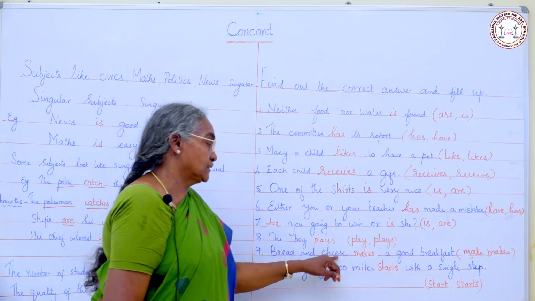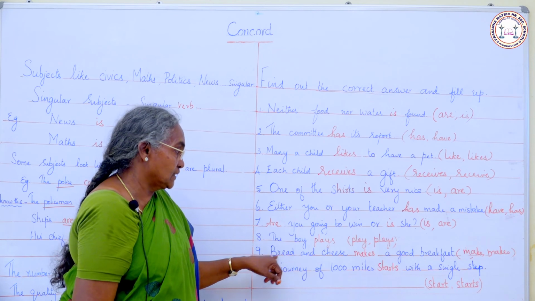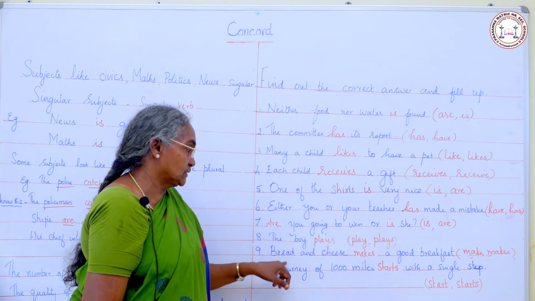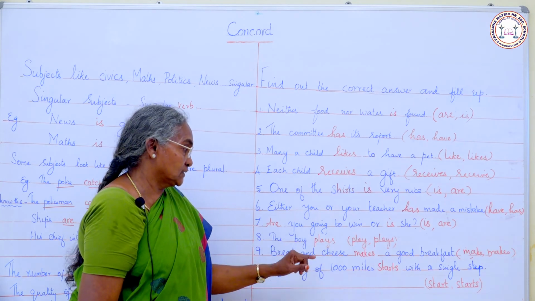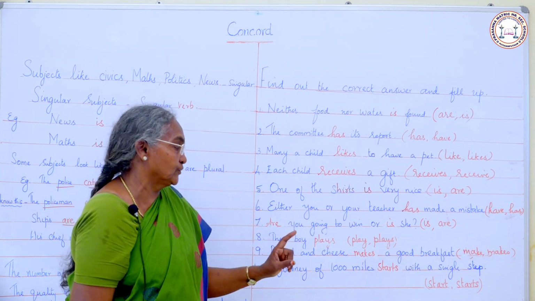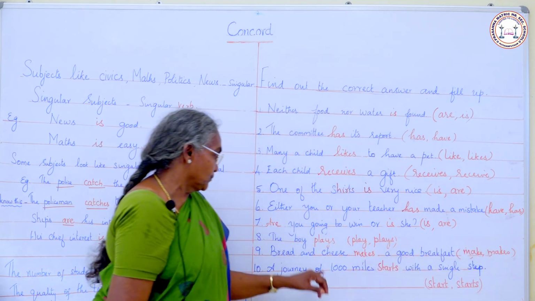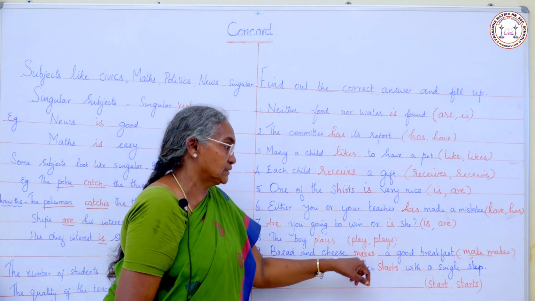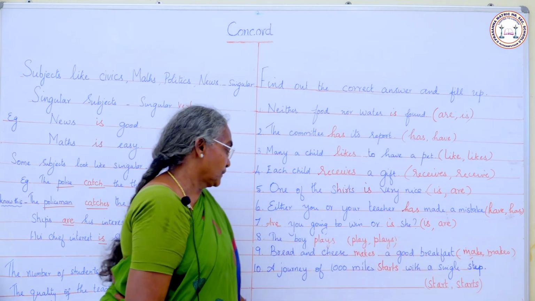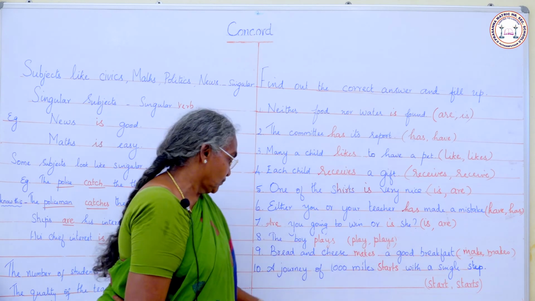Bread and cheese dash a good breakfast. Bread and cheese, two subjects suggesting one idea, so we have to use a singular verb. What is the singular verb here? Make or makes? Makes. Bread and cheese makes a good breakfast.